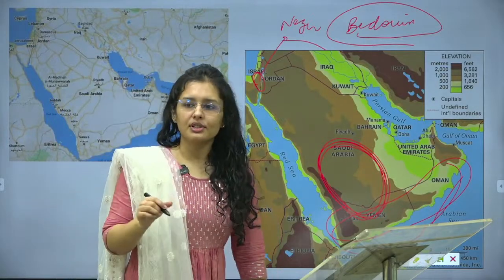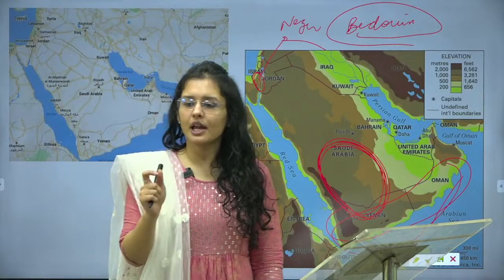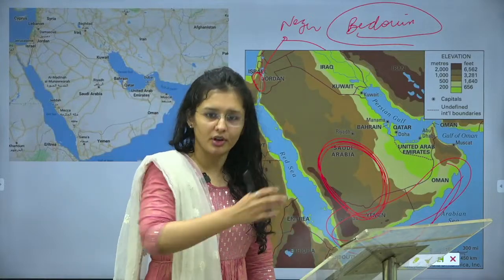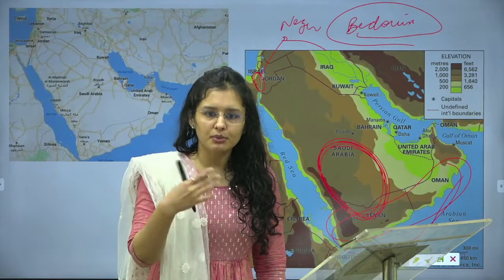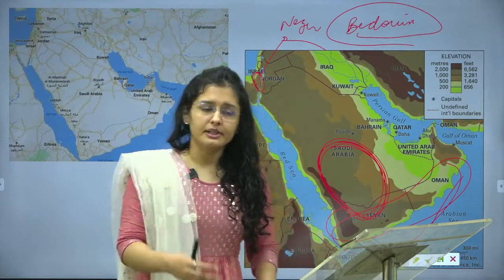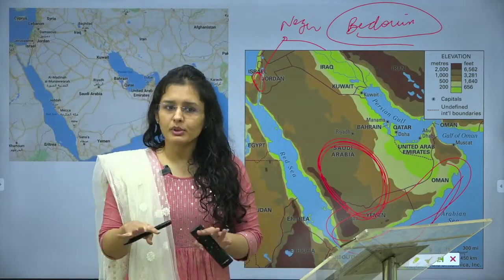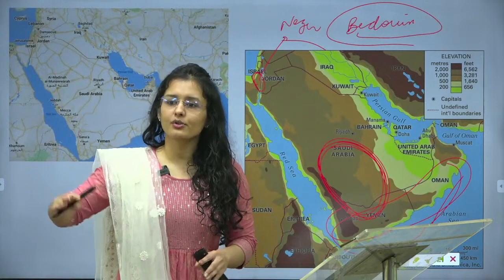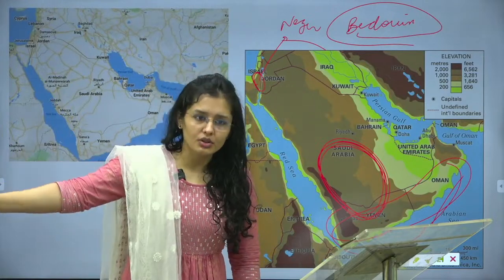Why? Because the Israeli authorities have helped settle these Bedouin tribes for generations. The Bedouin tribes had started settling right since the late Ottoman era, like the 17th, 18th century.